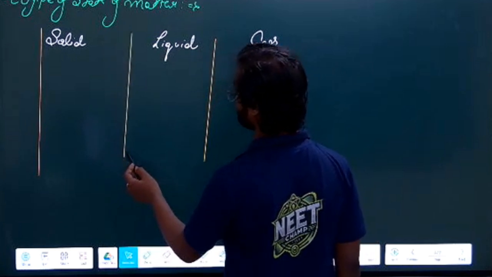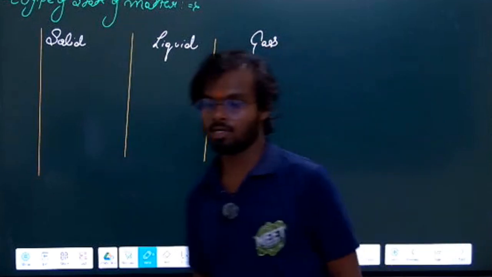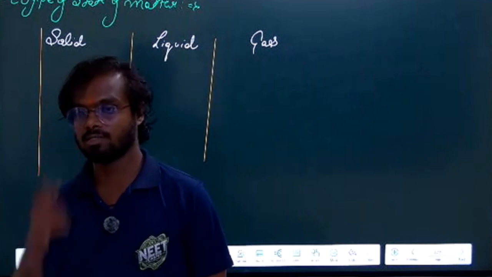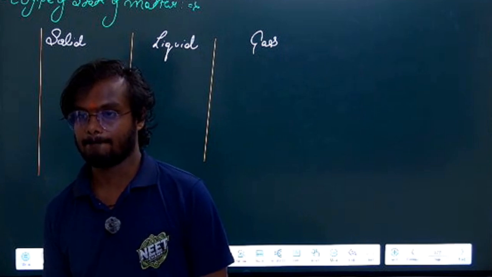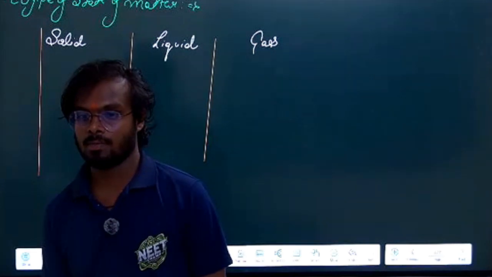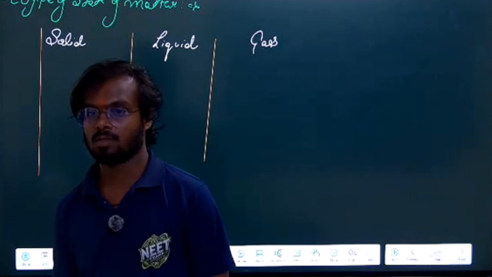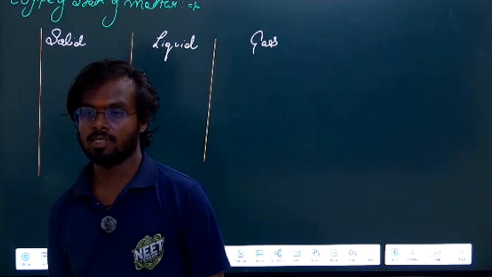On what basis have we classified the different states of matter?